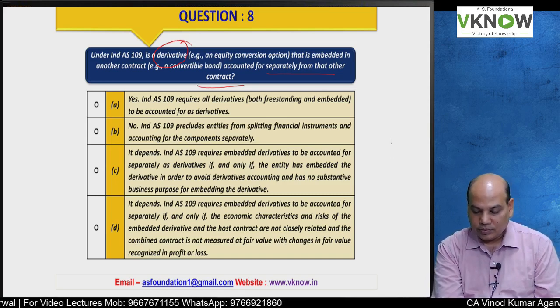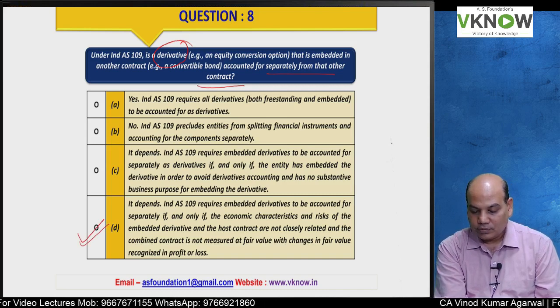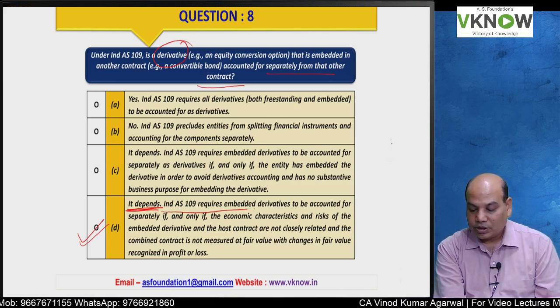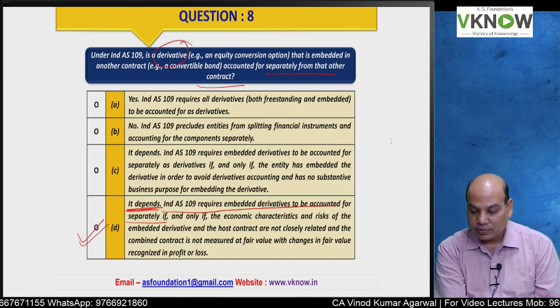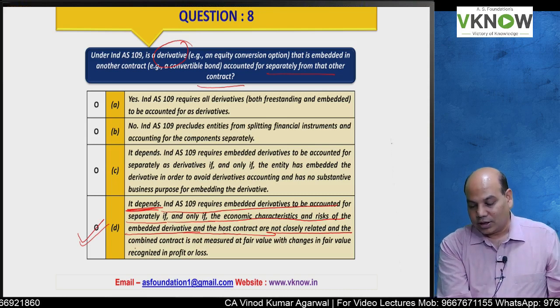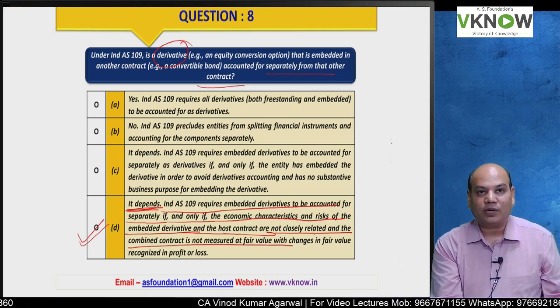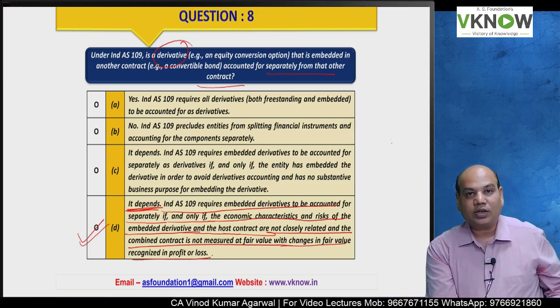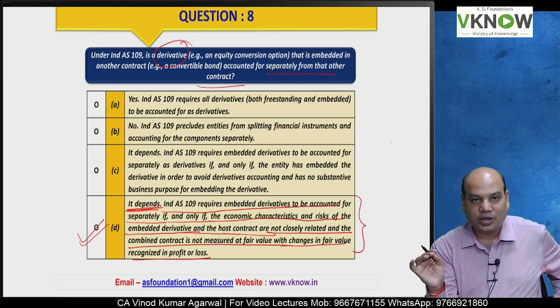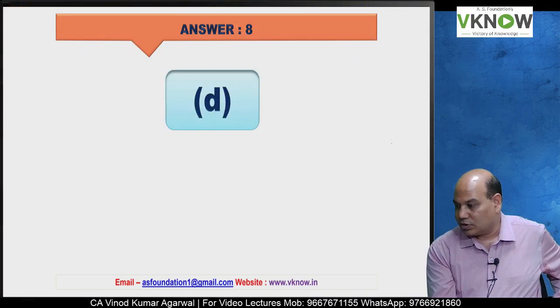The answer is D. If you have read your standard carefully, the answer says it depends, and that there is a condition. The condition is that the embedded derivative will be accounted separately if and only if the economic characteristic and risk of the embedded derivative and host contract are not closely related, and the combined contract is not measured at fair value, with change in fair value recognized in the profit and loss account. So this is what our standard talks about embedded derivative. Your answer D was right.